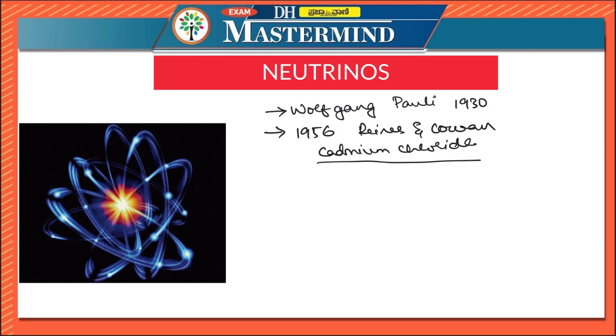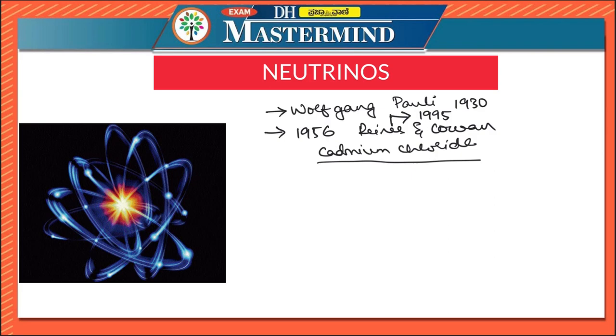Reines was actually awarded the Nobel Prize in the year 1995 for this work. It was a revolutionary work because the detection of neutrinos paved a new way in physics research. Now let us see what neutrinos are.